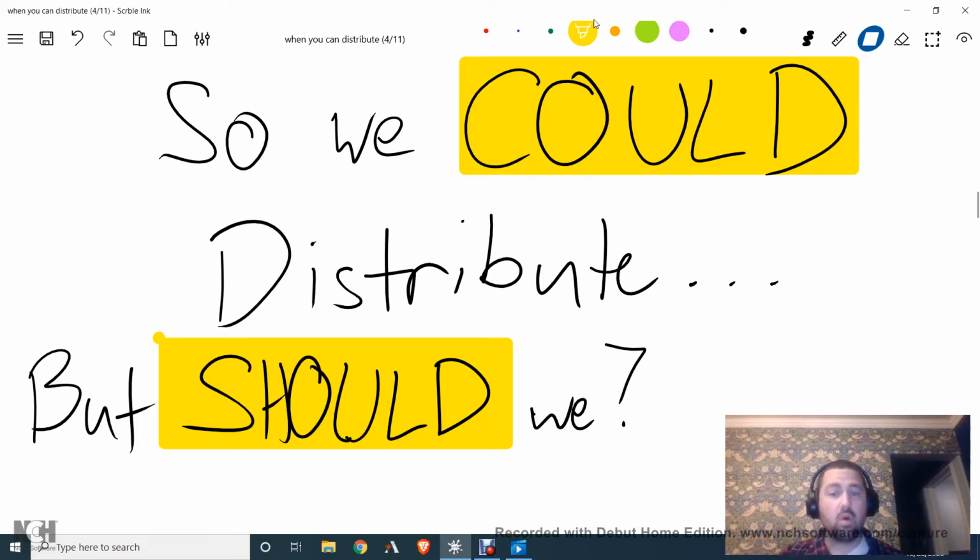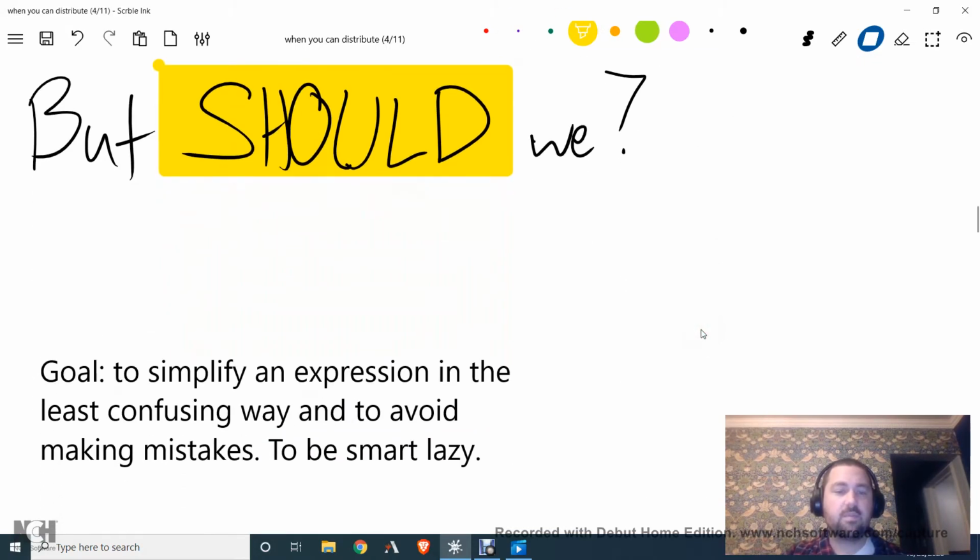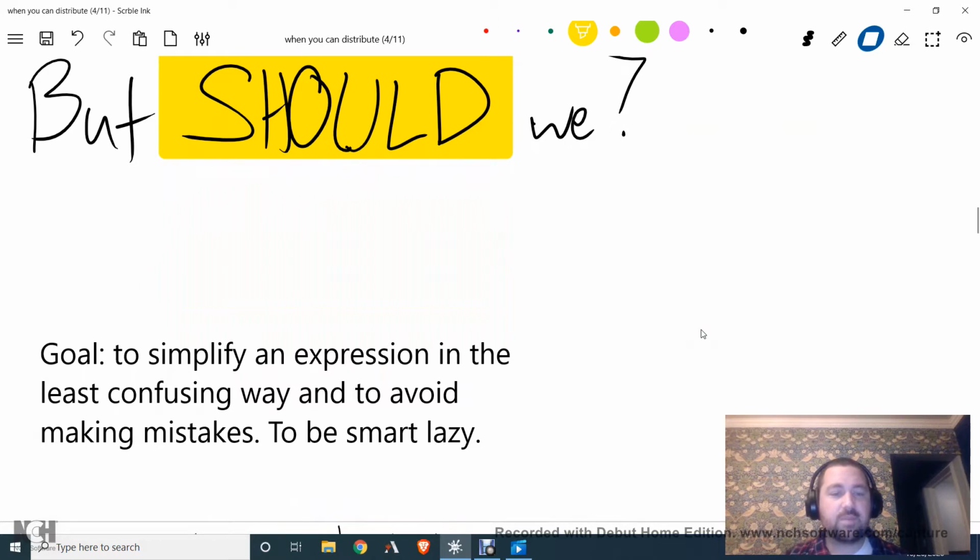So what's the goal when we're distributing? Well, we normally distribute when we're simplifying. And so I think a safe goal would be something along the lines of this: to simplify an expression in the least confusing way and to avoid making mistakes. To be smart lazy. That's that mathematician term we use sometimes. We say mathematicians are smart lazy, where they do things that work well, but they're the easiest, most straightforward way to do it. Okay.